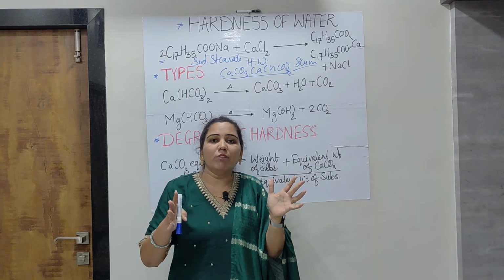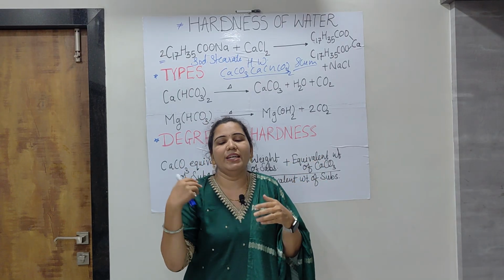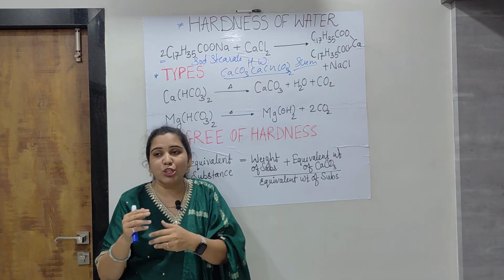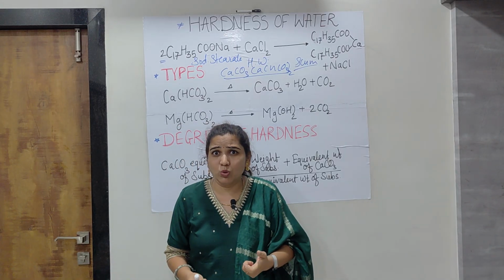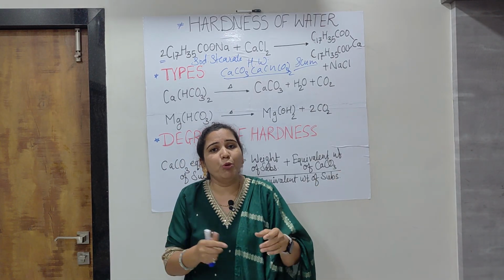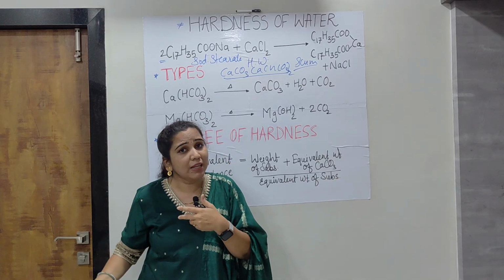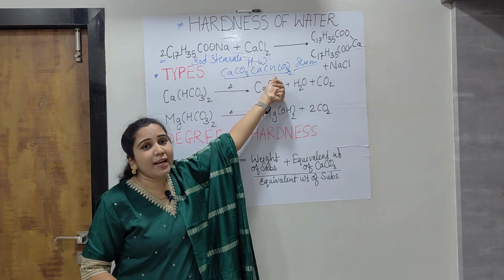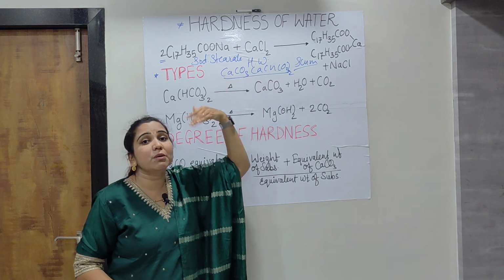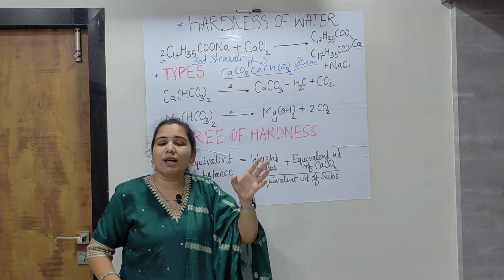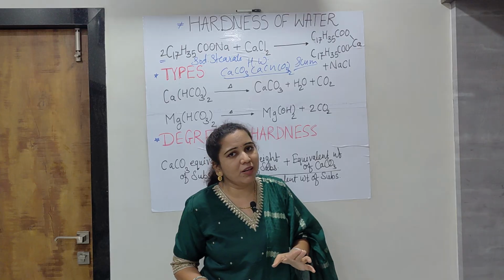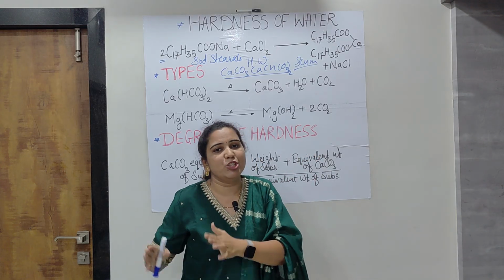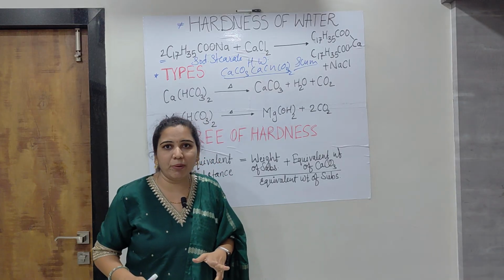While the remaining ones that I said, the sulfates, chlorides, or any other type of impurities, some gases which give different types of smell or odor to the water, all will be included in the permanent hardness. But temporary hardness is only the carbonates and bicarbonates of not only calcium but magnesium. So only four salts are responsible for the temporary hardness, and those are the carbonates and bicarbonates of calcium and magnesium. That is called temporary hardness.